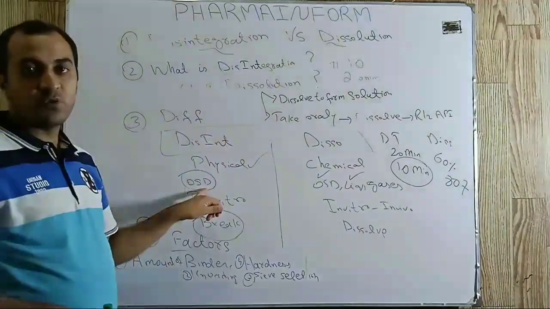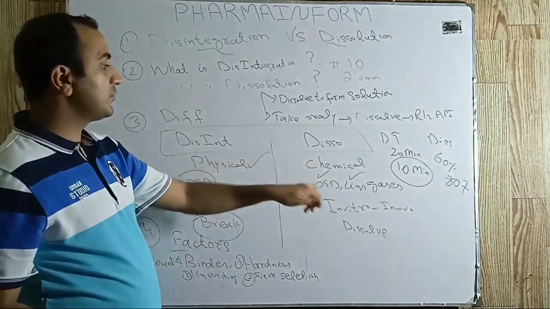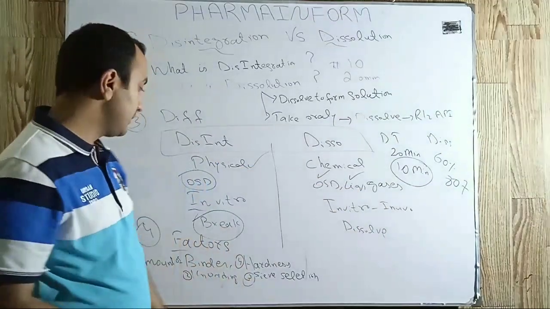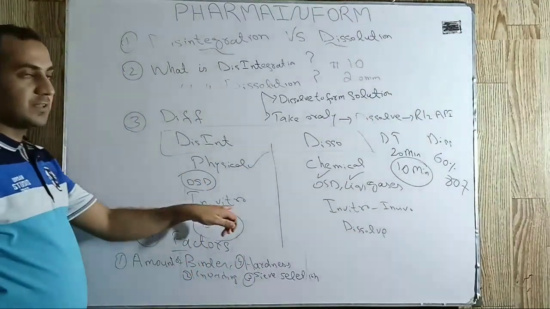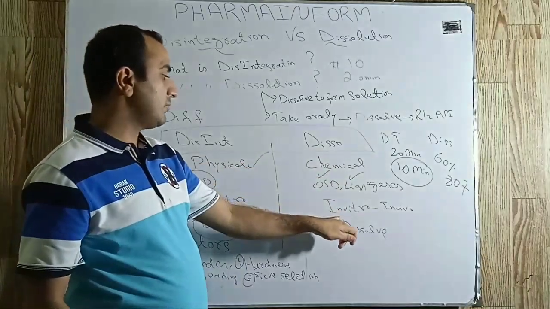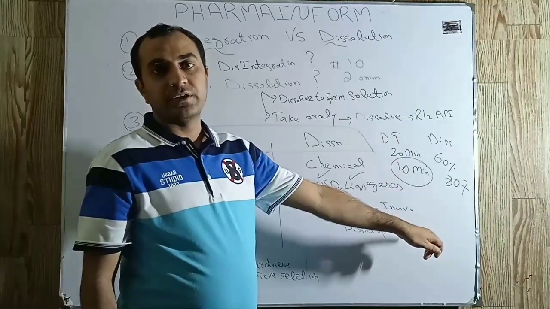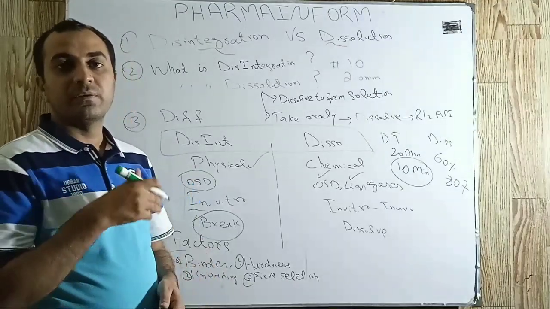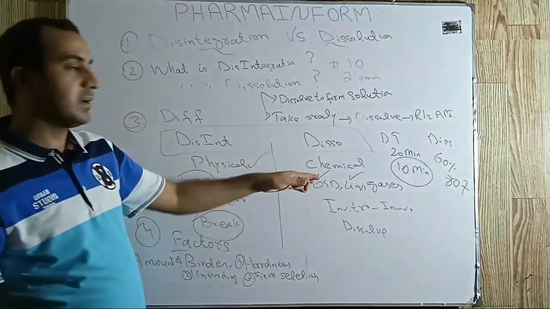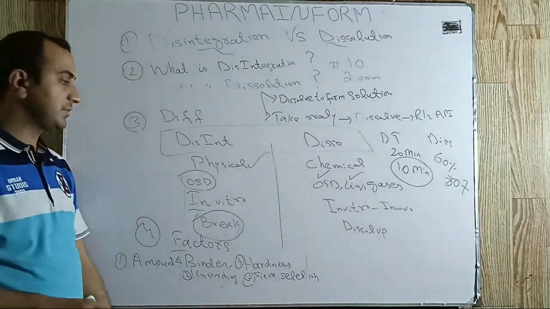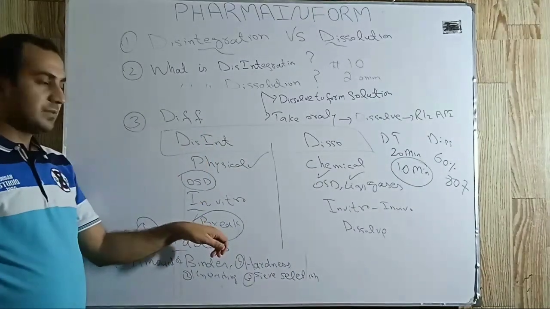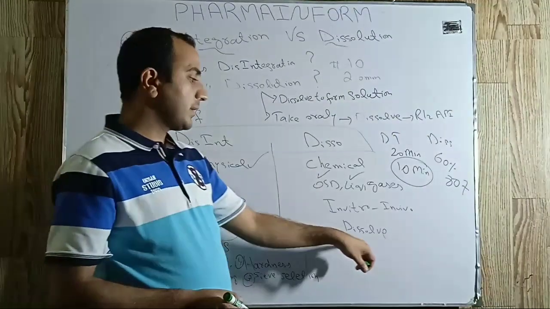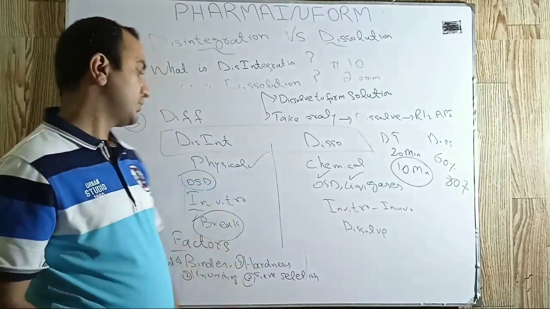Disintegration test is performed for oral solid dosage forms. Dissolution test is performed for oral solid dosage forms, liquid dosage forms and gases as well. Disintegration test is an in vitro test. Dissolution test is an in vitro test, and we can take it as an in vivo test as well, because to check the drug plasma level, our drug is dissolved and then enters the bloodstream. In disintegration, the dosage form is converted into small fragments. In dissolution, the dosage form should dissolve to form a solution.